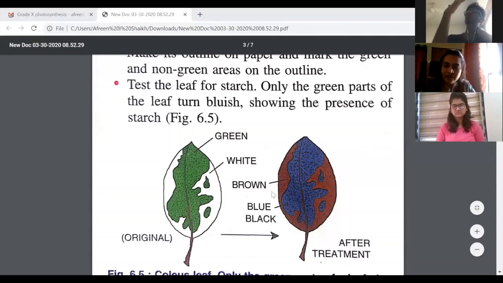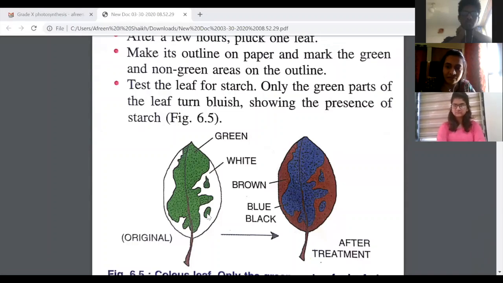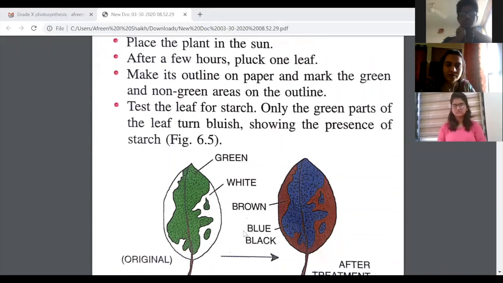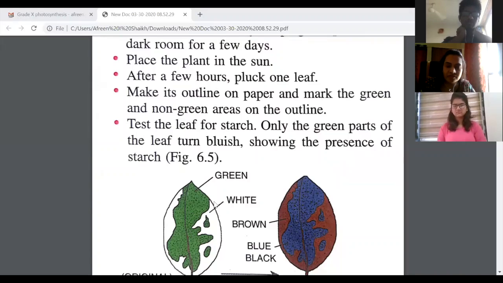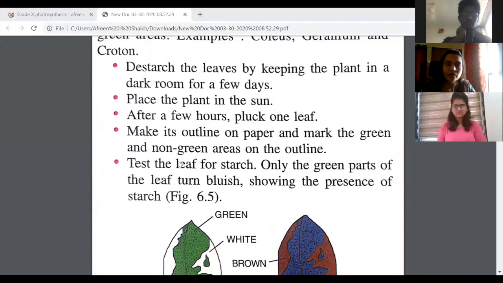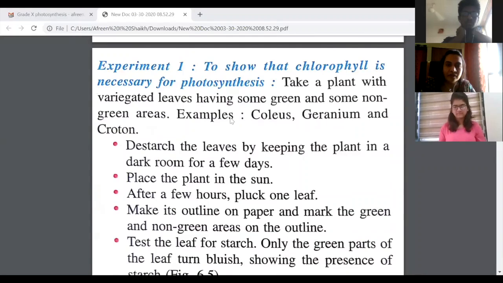Croton is one variety where you find green as well as maroon colors of the leaf. Then you have leaves which are green and yellow in color. Do you remember seeing leaves like this? If no, you all should be more observant when you take a walk in nature. So this is how the leaf looks when you take a leaf. Now what do you do to this leaf? You will first see, these are the examples.